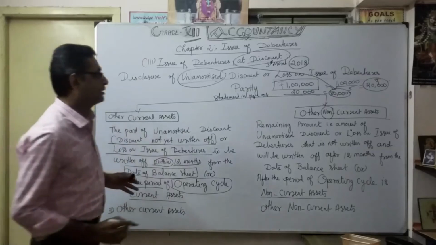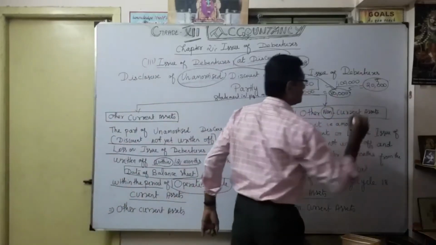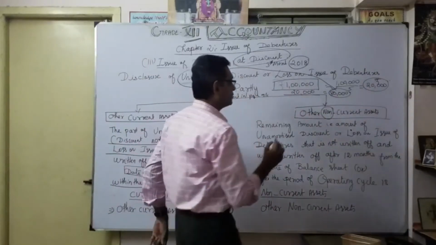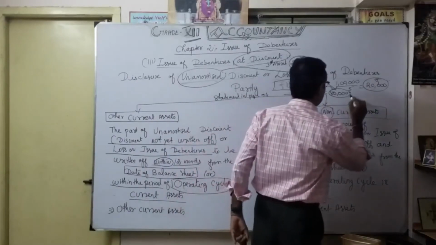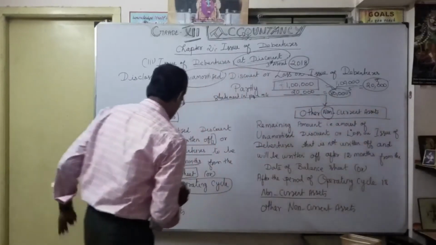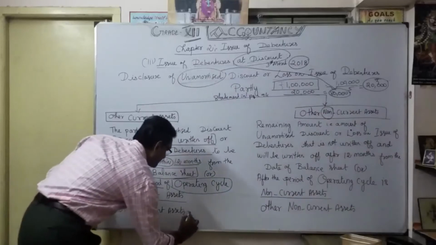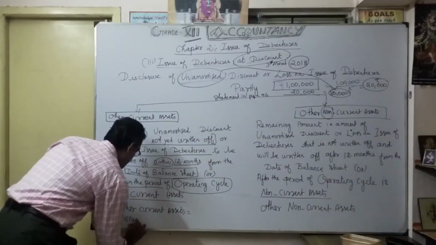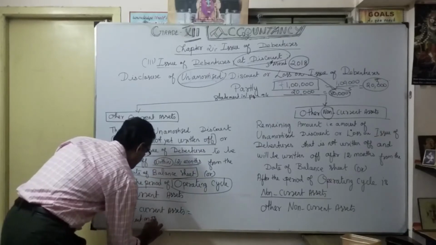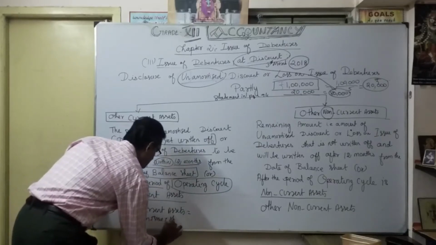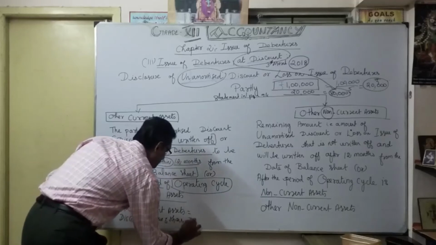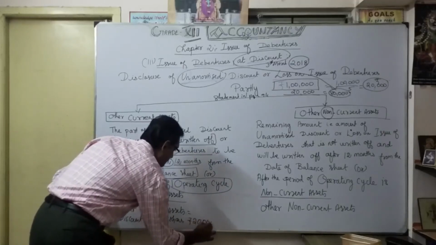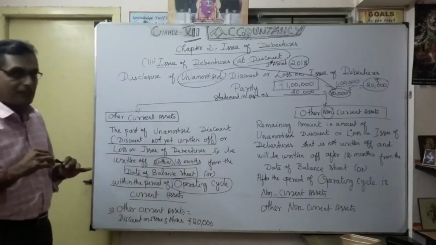How much? Each year, 20,000. So of the total 80,000, 20,000 I am going to show here as discount on issue of debentures. How much? 20,000. So balance how much?